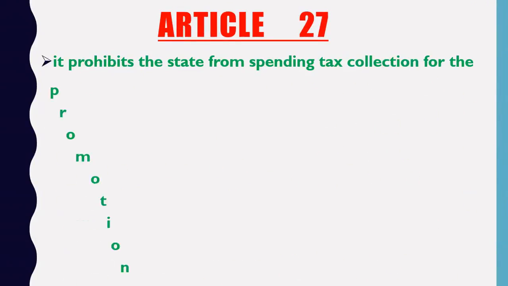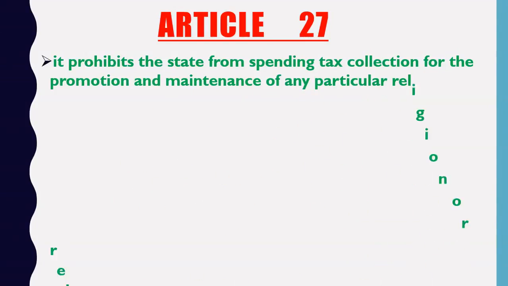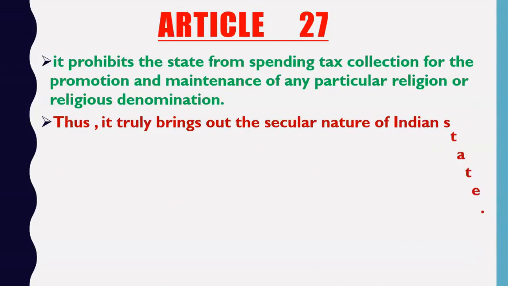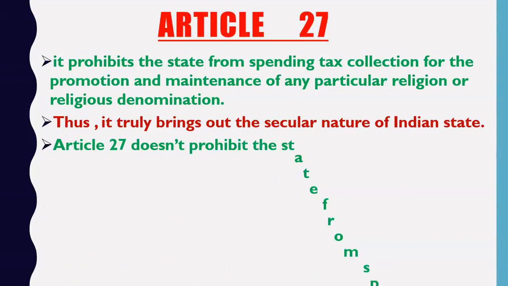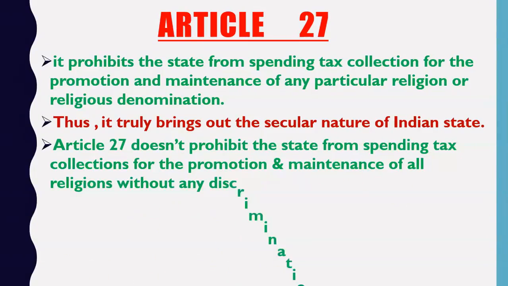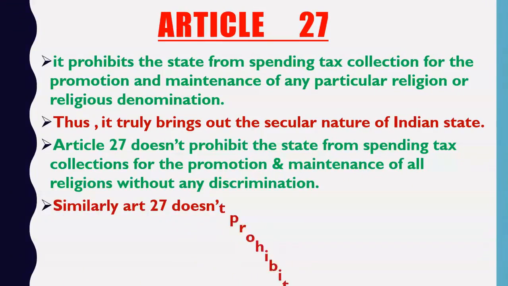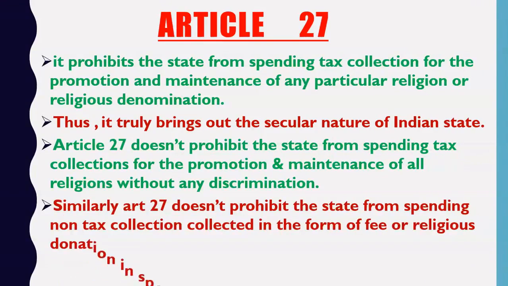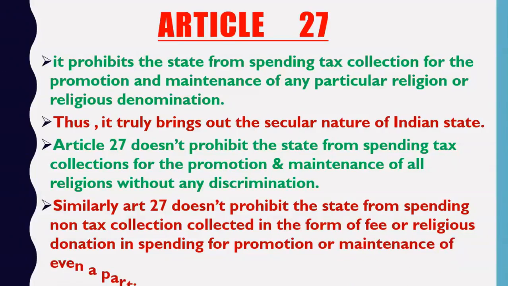So then comes Article 27. So what is Article 27? It prohibits the state from spending tax collections on the promotion and maintenance of any particular religion or religious denomination. Now what does it mean? It means that we all know that the Government of India collects tax and state governments also collect tax from people. For example, income tax is collected, GST is also a tax. So government collects tax from us.